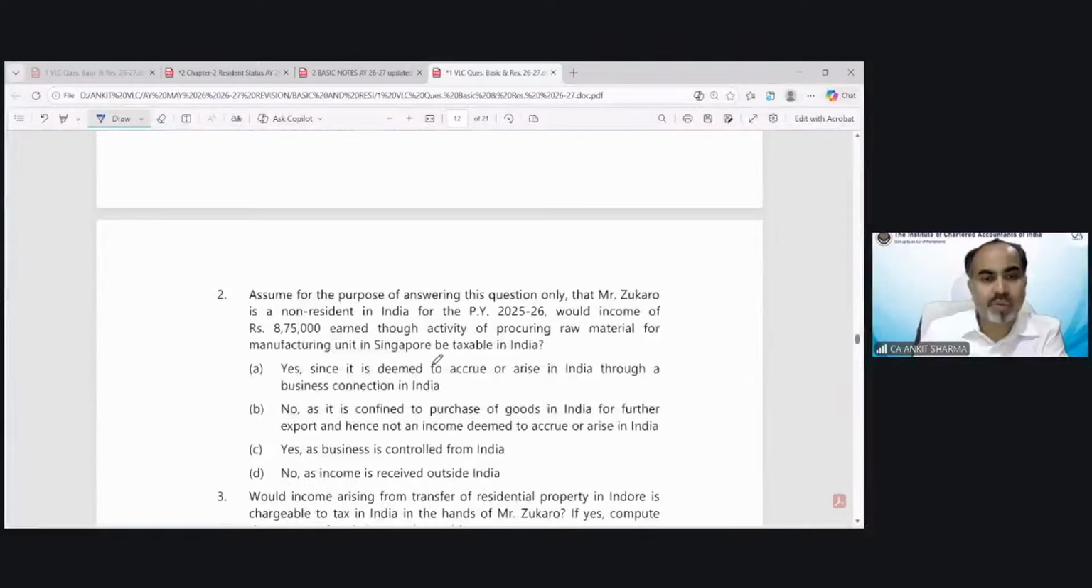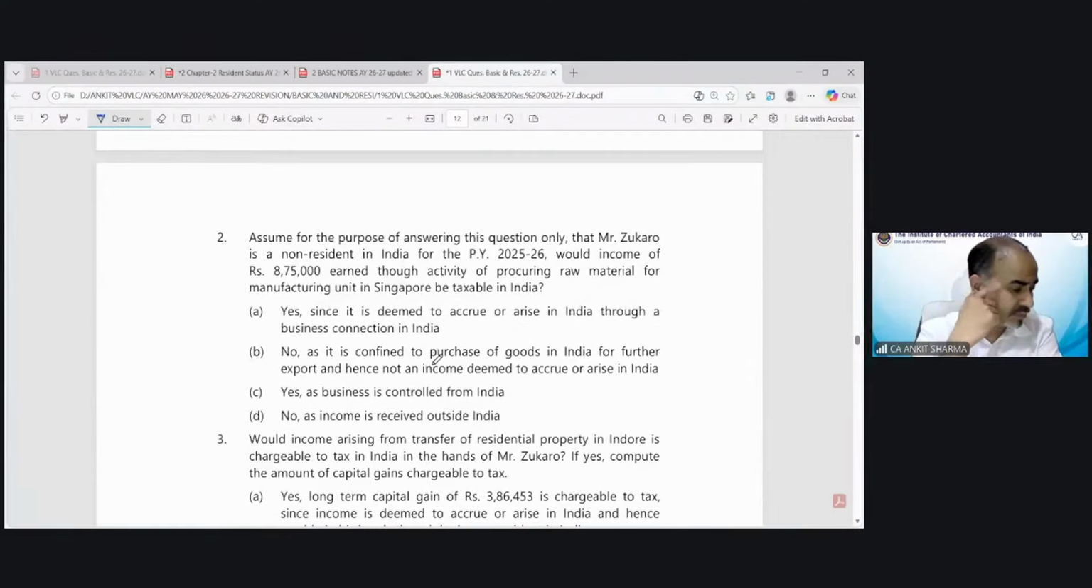Let's come to question number 2. Assume for the purpose of answering this question only that Mr. Zucaro is a non-resident in India for previous year 25-26. So in the above point 1, he was resident and ordinary resident. But now question 2 says, suppose he's a non-resident, only for this question. Would income of 875 earned through the activity of procuring raw material for a manufacturing unit in Singapore be taxable in India?